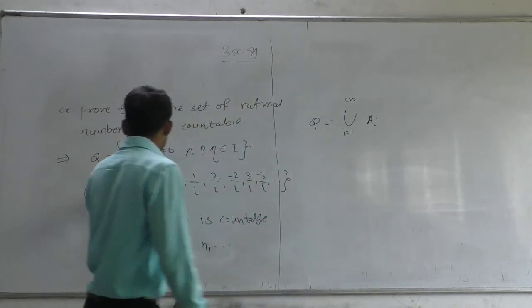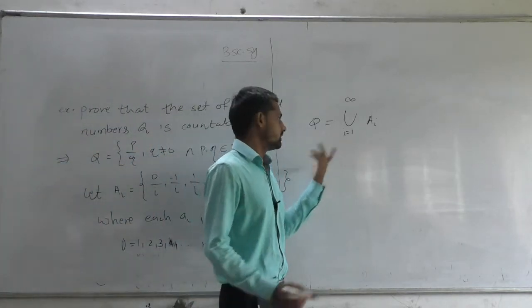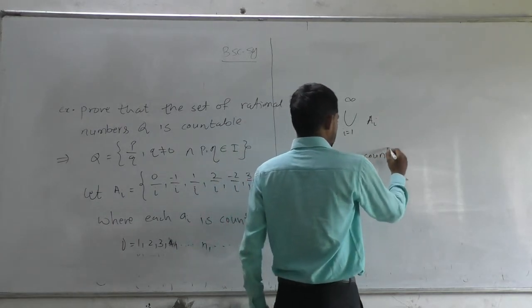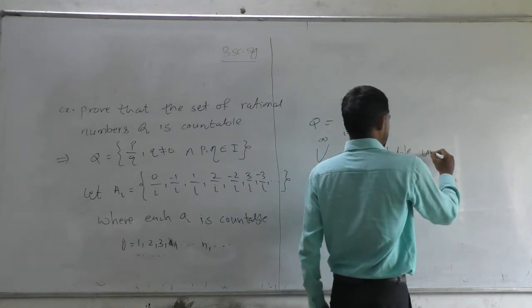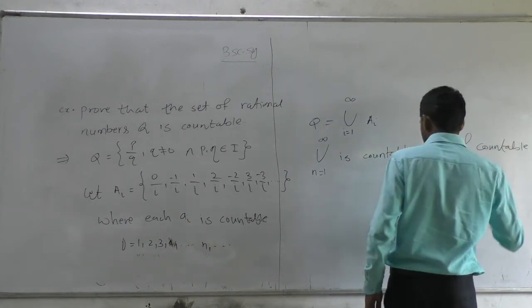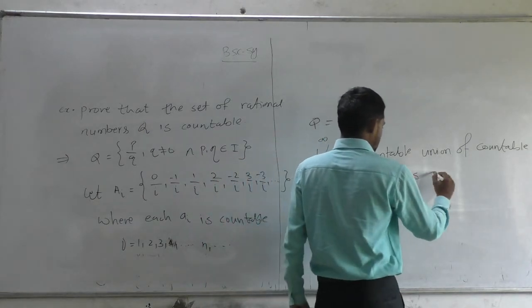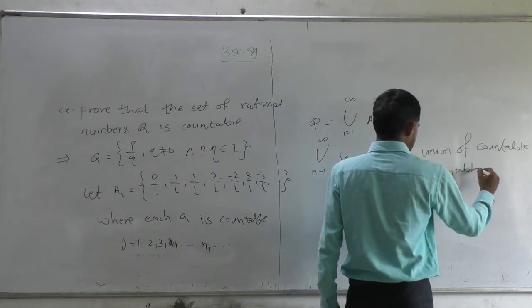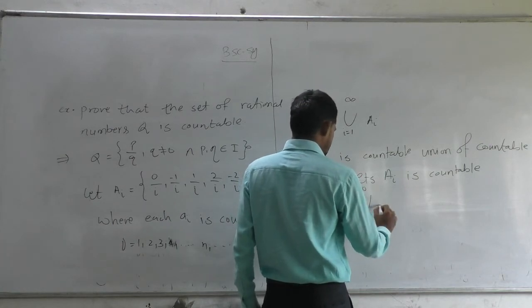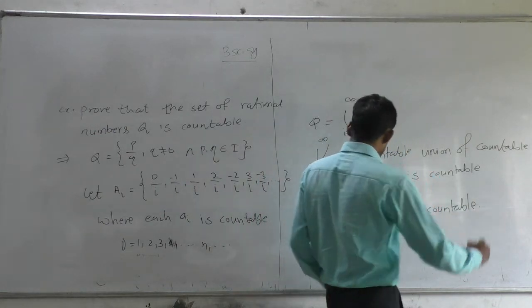So we can combine all A_i to form the set of rational numbers, and this is a countable union of countable sets. So the union over n running from 1 to infinity of the countable sets A_i is countable, and this is the set of rational numbers.